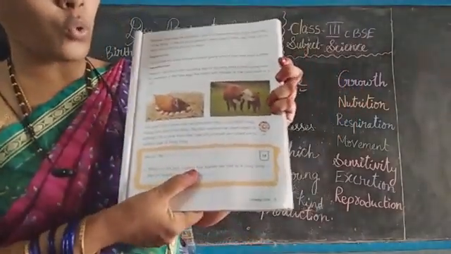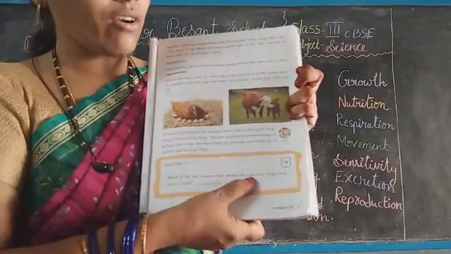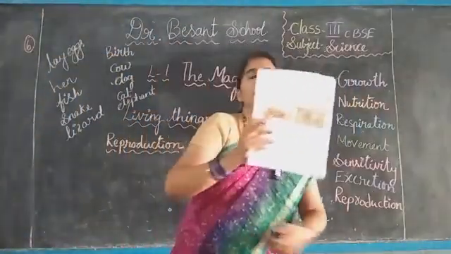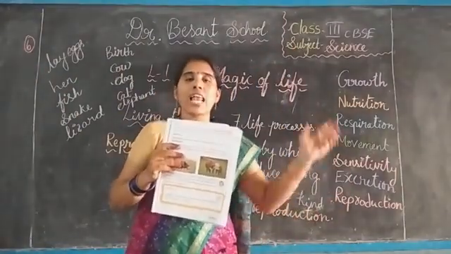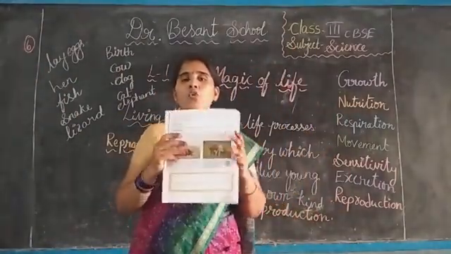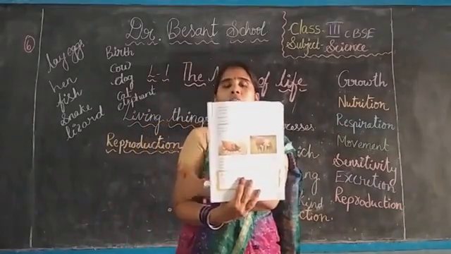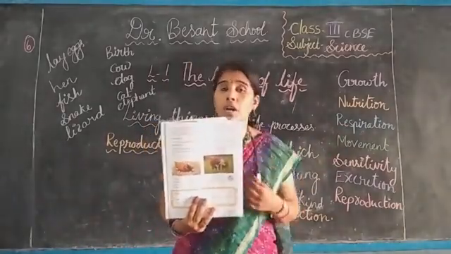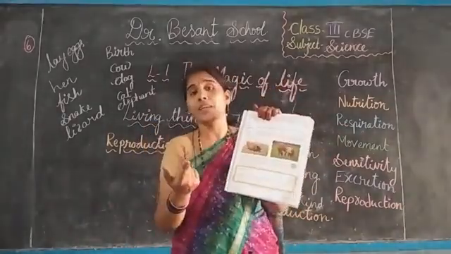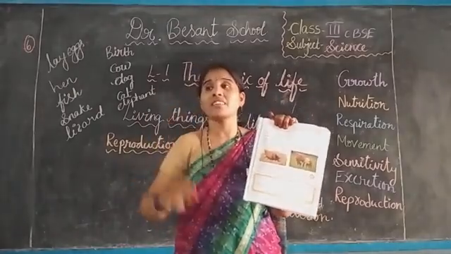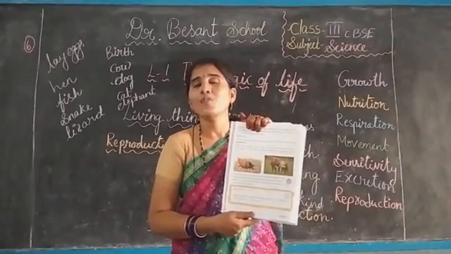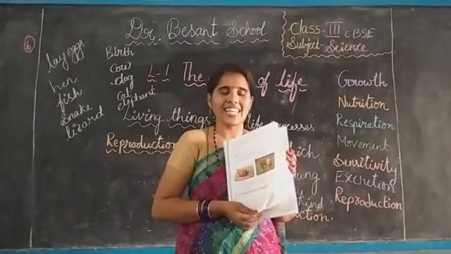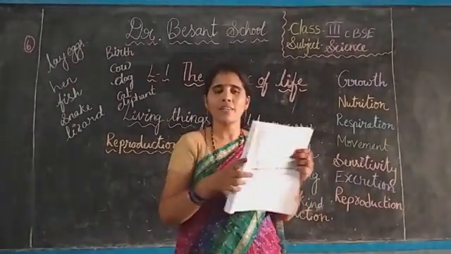Which of the 2 students had marked the tree as a living thing? Here, at the first step, the teacher asked to do a worksheet: living thing, alive and non-alive. Ravi and Suhana did that, isn't it? Who has done it correctly? Who has kept the tree in the living things? Very good. Suhana did that correctly.